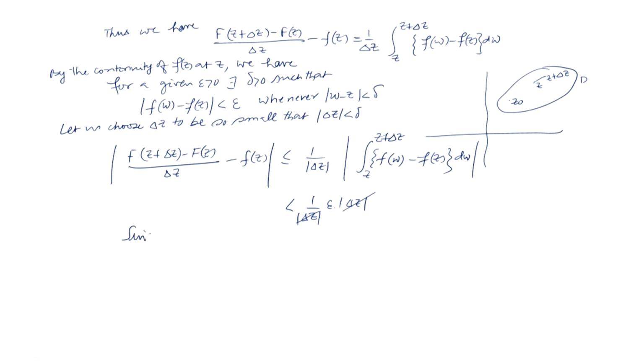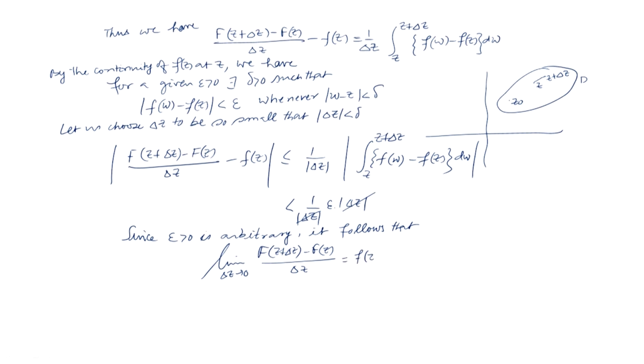So, since epsilon greater than 0 is arbitrary, it follows that the limit as delta z tends to 0 of F(z plus delta z) minus F(z) over delta z is equal to f(z), which implies that F prime(z) is equal to f(z). So, F(z) is differentiable at any z, and therefore F(z) is analytic, and further that F prime(z) is equal to f(z). So, this is how we prove this theorem,